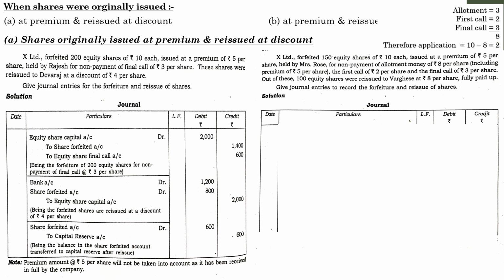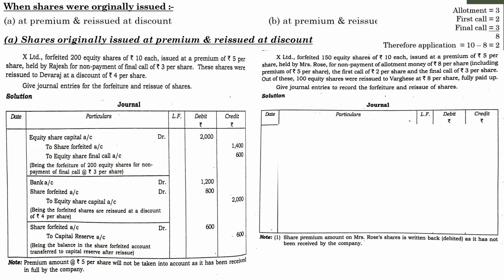If there is no information regarding all the installments with regard to the question, you need to find out separately. In almost all the cases and in all the different situations, you have to find the value of application, allotment, first call and final call if there is separately. So now you can pass the journal entry.